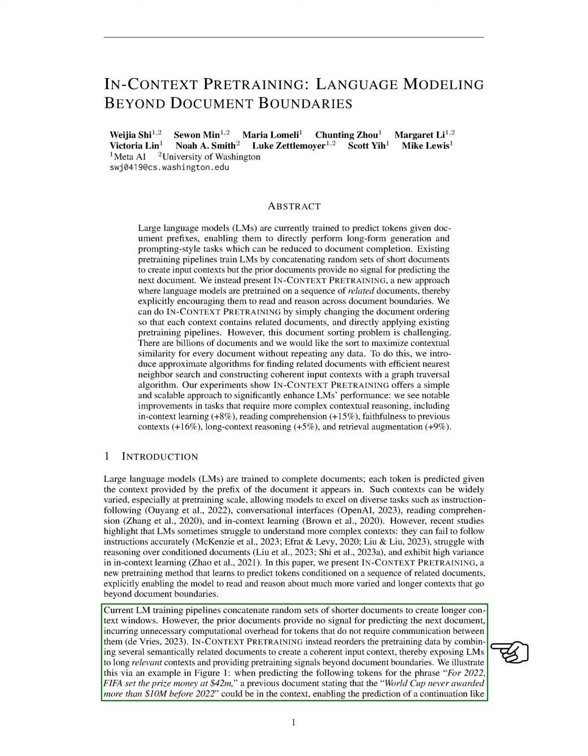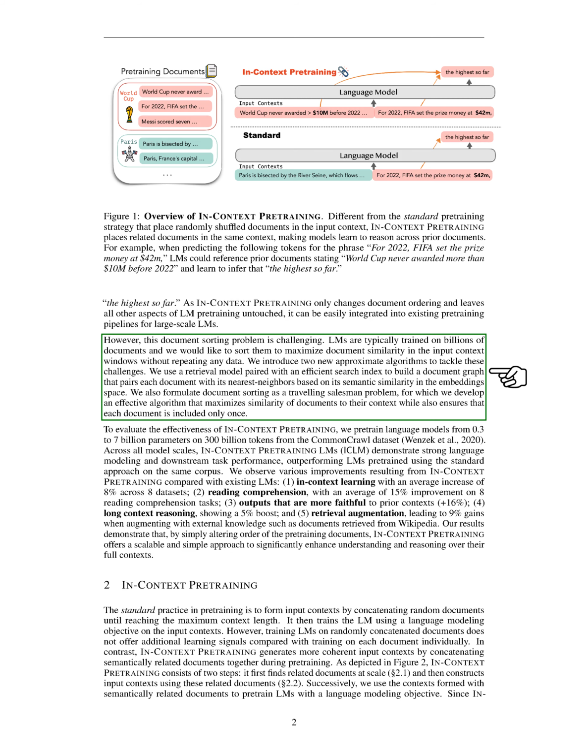In-context pretraining is easy to integrate into existing training pipelines for large language models. It simply involves reordering the training data so that related documents are grouped together. However, this task is not without its challenges. With billions of documents to sort, we need to find a way to group them based on similarity without repeating any data.